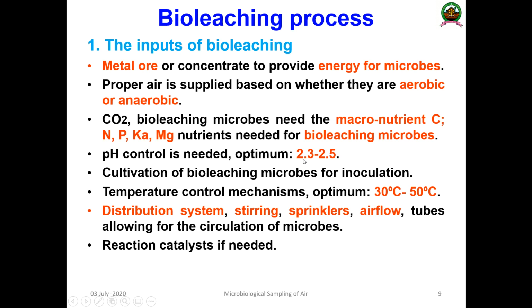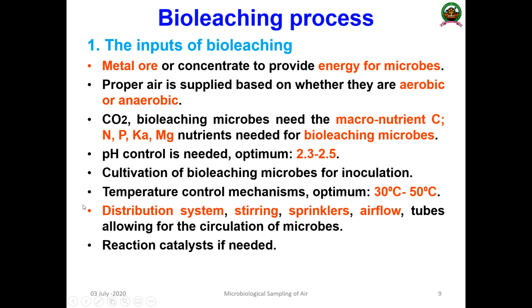Generally it is 2.3 to 2.5, which is highly acidic. That is an important thing about the bioleaching process. For inoculation, the microorganisms need to be cultivated. Temperature control mechanisms are required, and the optimum is 30 degrees centigrade to 50 degrees centigrade.